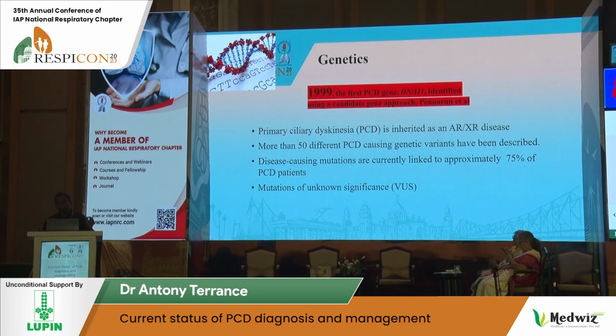There are about 200 ciliary proteins, but we have identified only 50 genes. Therefore, whenever you do genetics, you should know the limitations. Genetics won't pick up all your patients. Positive genetics will help; if it is negative, it won't help. You have to look at other tests. And you also have problems with VUS.